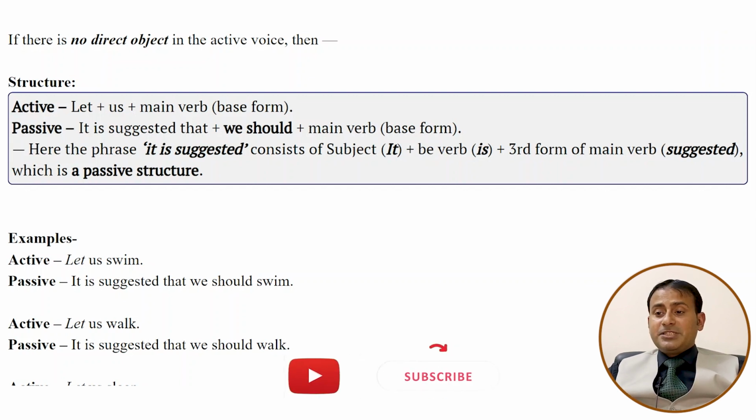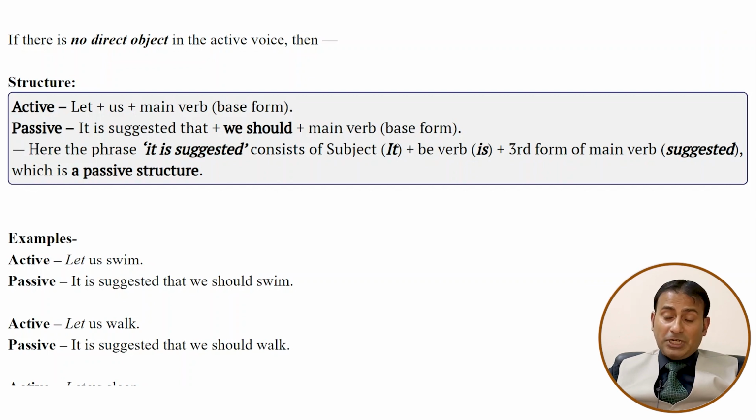Here the phrase "it is suggested" consists of the subject "it" plus the be verb "is" plus the third form of the verb "suggested", which is a passive structure. Such types of structures are called impersonal passives.